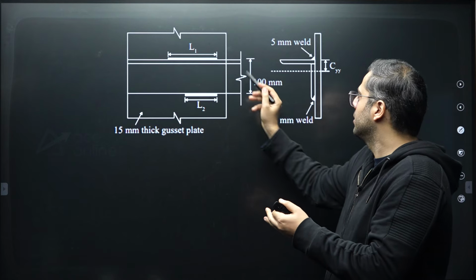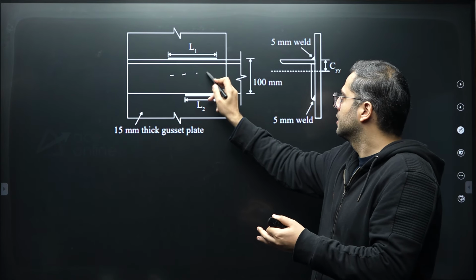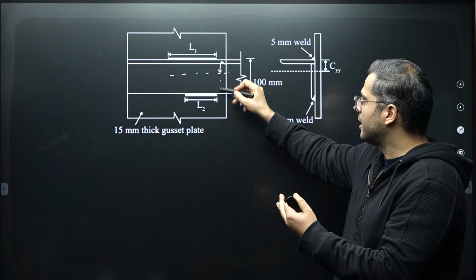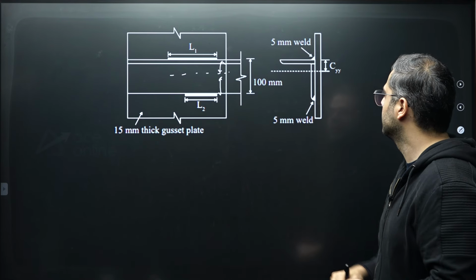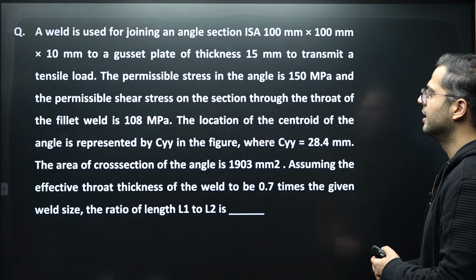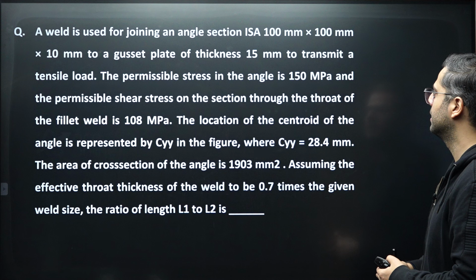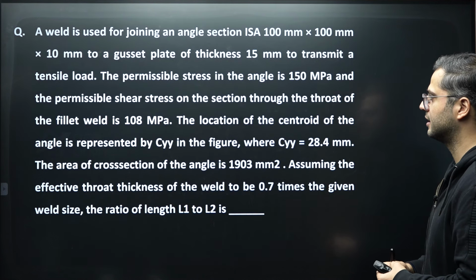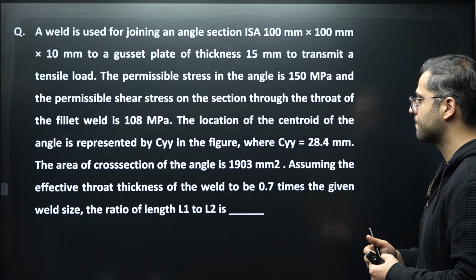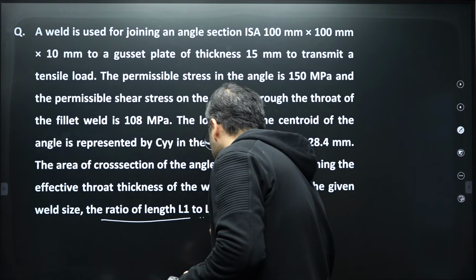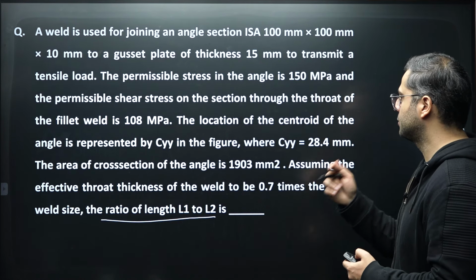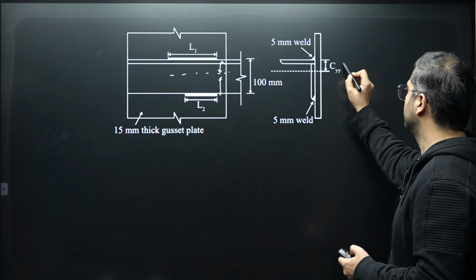Obviously the length L1 closer to the CG line will be of a larger length, and L2 will be of a shorter length over here. As for the consideration, the permissible stress in an angle is 150 and that in shear stress is 108. You are supposed to find out the ratio between the length L1 and L2, right?